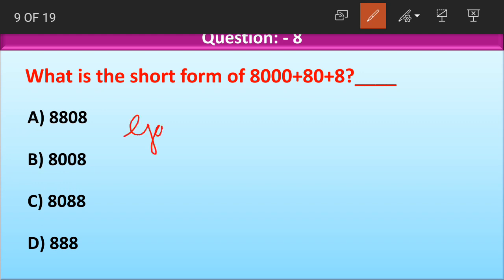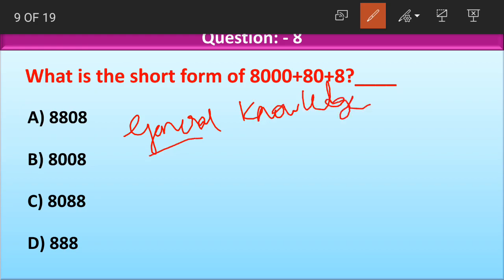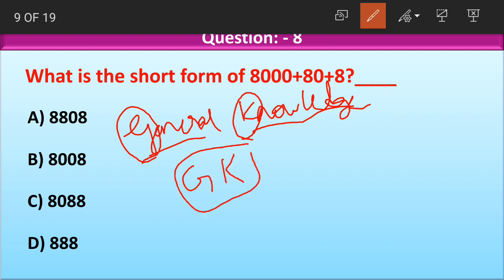We have a subject called general knowledge. It is a very big word to pronounce. So what we do, we take the first letter of G and the first letter of K and call it GK. This is called a short form.